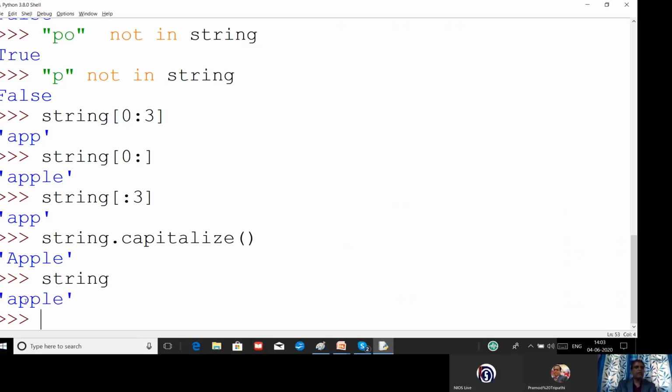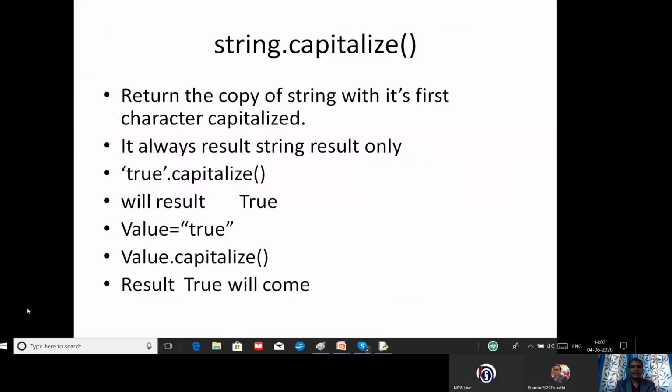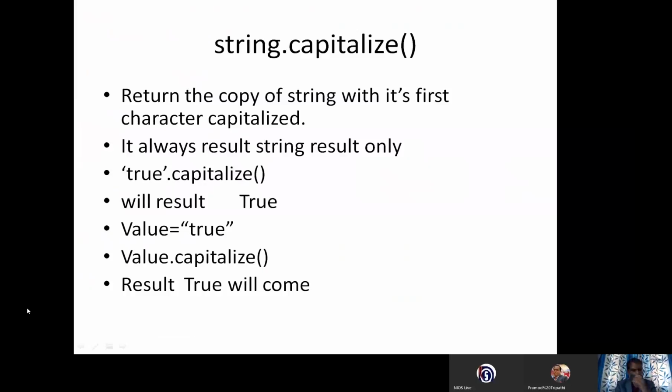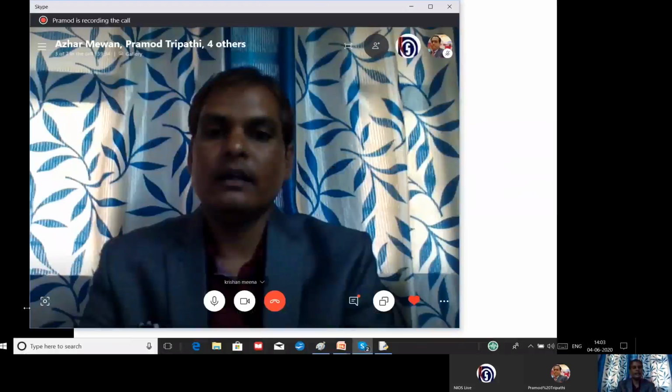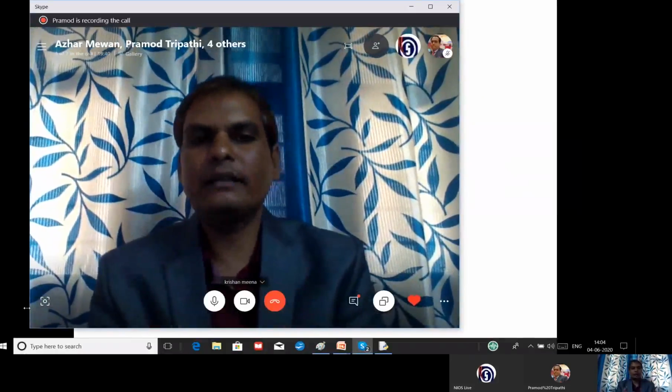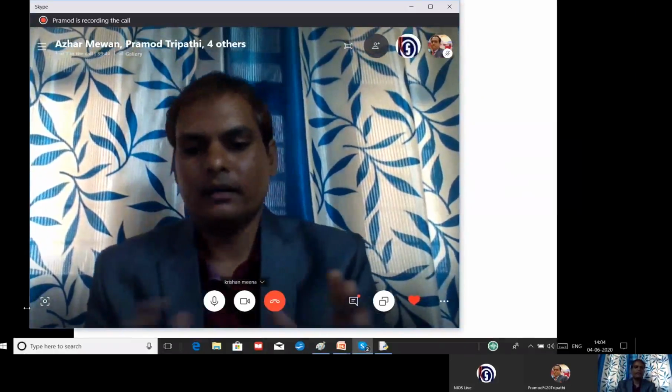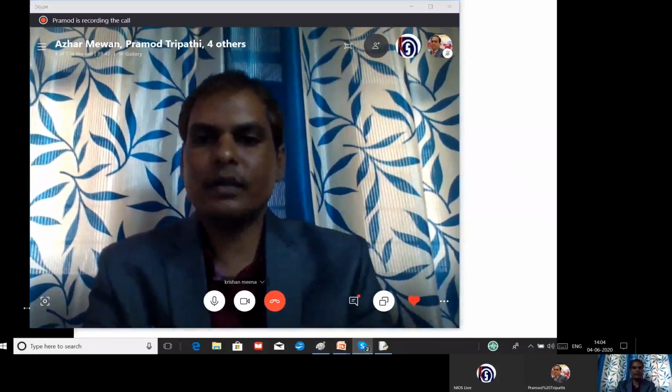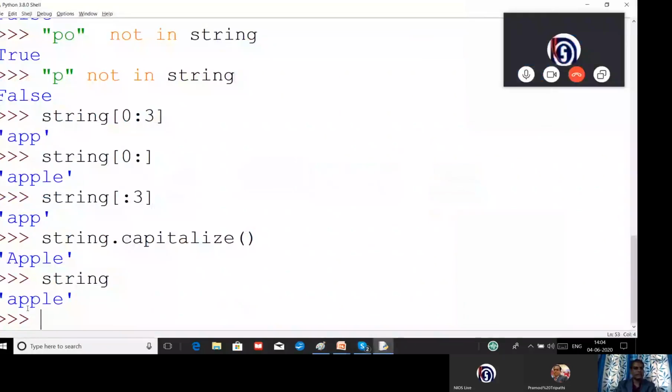it will not change the actual data. So now you can see this is an example of immutable. Are you able to catch my point? In the first few slides, I told you that I will explain it. Automatically it has come. The moment you apply some changes on your string, it will not actually change the string. It will just change the string for displaying the result, only in the result. Actual data will never change. Just now you saw in my example, the actual data is the same only, right?